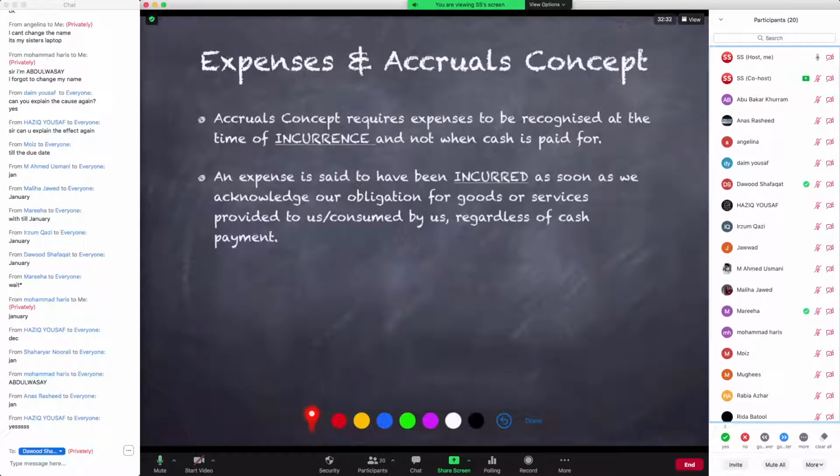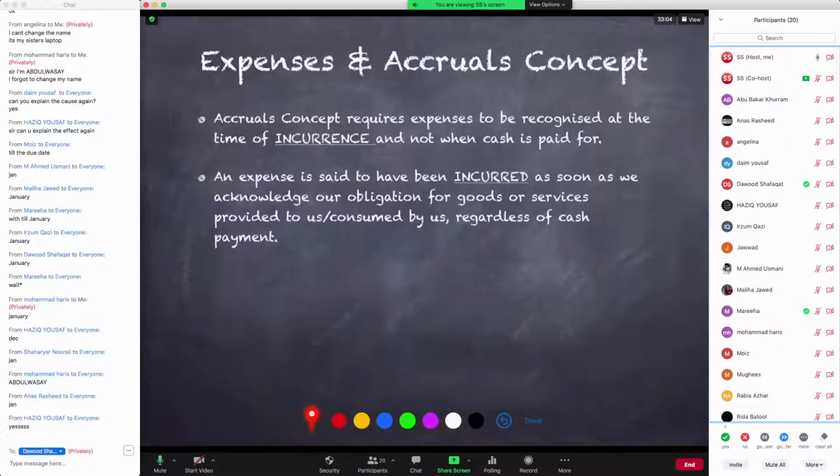But the accruals concept says that cash payment does not matter. What matters is as soon as we acknowledge our obligation for the consumption of goods or services, right? जब भी हमें goods or services consume, जैसे ही इसका मतलब ये है कि जब वो गैस का बिल आपके पास आया और आपको पता लग गया कि आपका इतना बिल ड्यू है, that is when expense incurs, right? जब वो पे होगा वो मैटर नहीं करता, वो पे होगा 3 या 4 हफ्ते के बाद जाके in the month of January. So the payment does not matter.